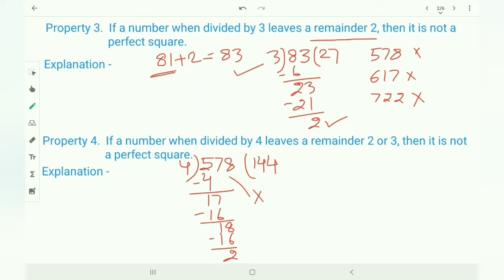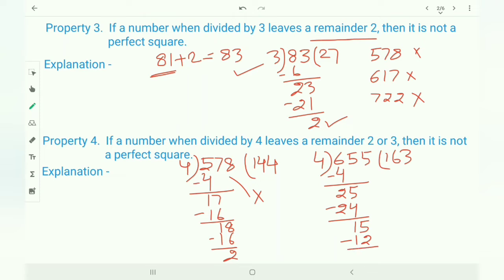Next number I am taking 655. I am dividing it by 4. 4 ones are 4, 2 and 5 you have to write here. 4 sixes are 24, 1 and 5 write down here. 4 threes are 12, then 3.